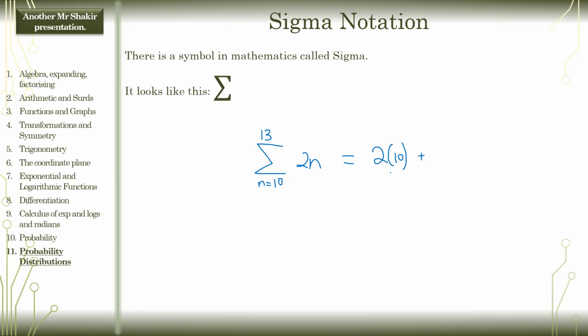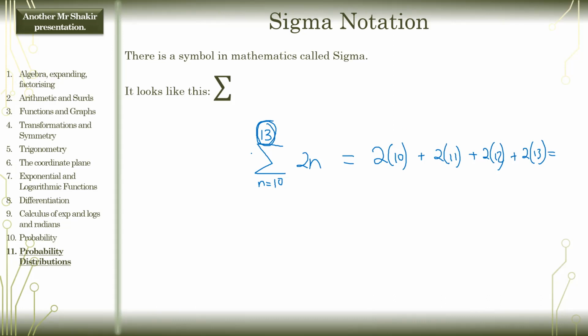I'm going to sub in 11 now. 2 times 11, plus, what do I sub in now? 12. Then 13. And then what do I sub in? Nothing, because we're done. We had to count up to 13, and that's it. You just evaluate that.